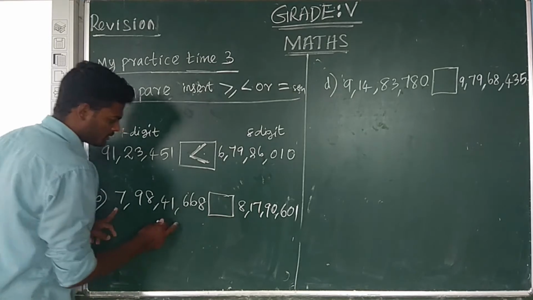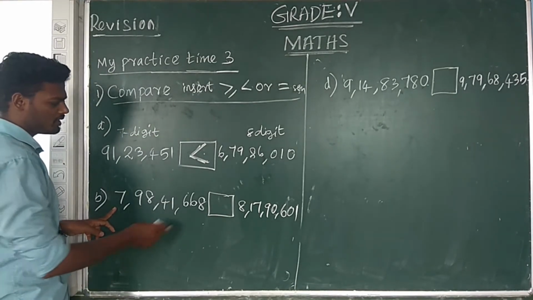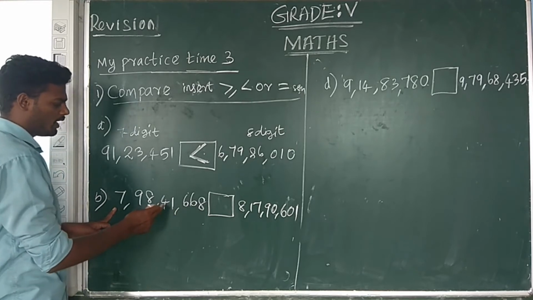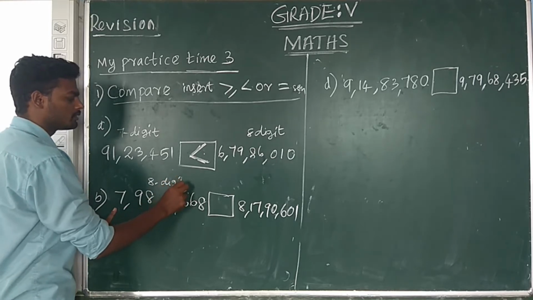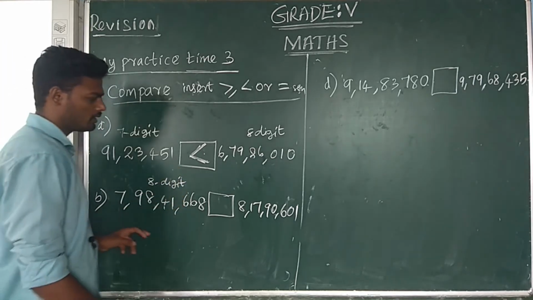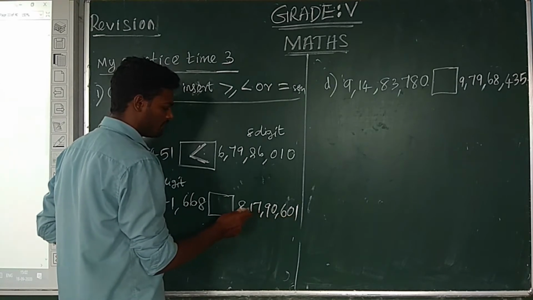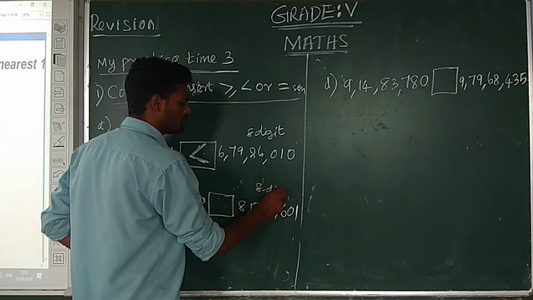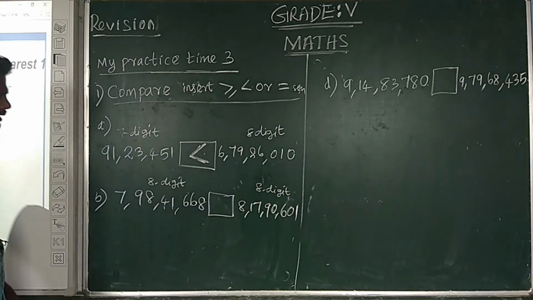Comparing the two numbers. First, counting the digits. Step 1, counting the digits: 1 2 3 4 5 6 7 8. Here it is an 8 digit number. First number is an 8 digit number. Next, counting the digits: 1 2 3 4 5 6 7 8. Here also an 8 digit number. So in step 1, the digits are equal.